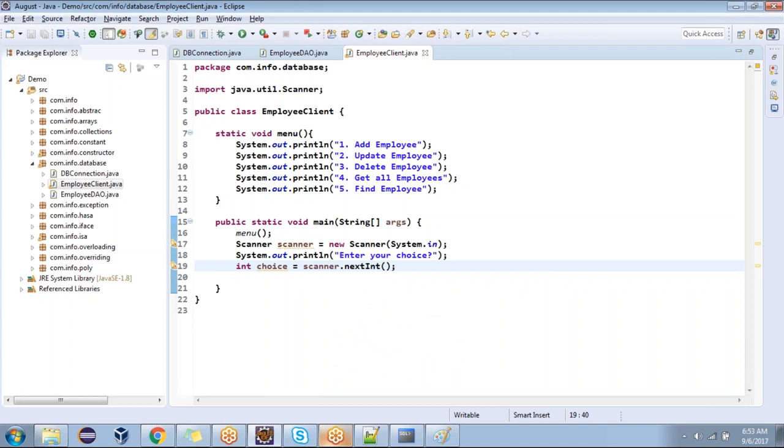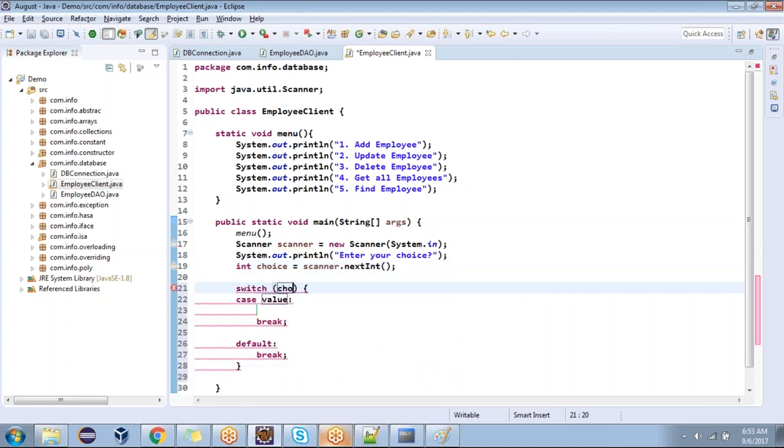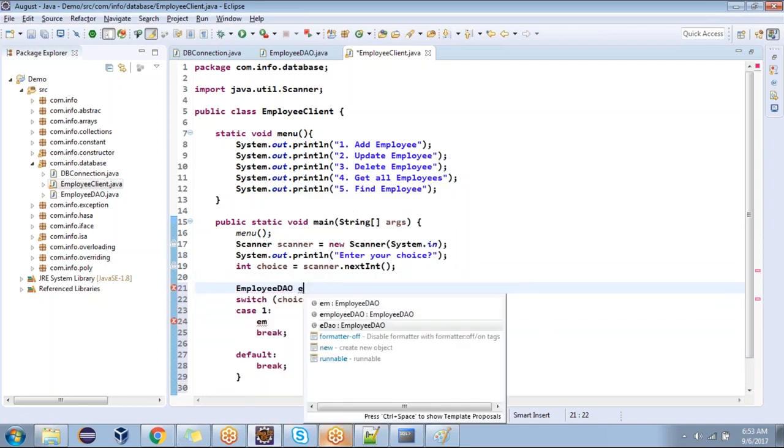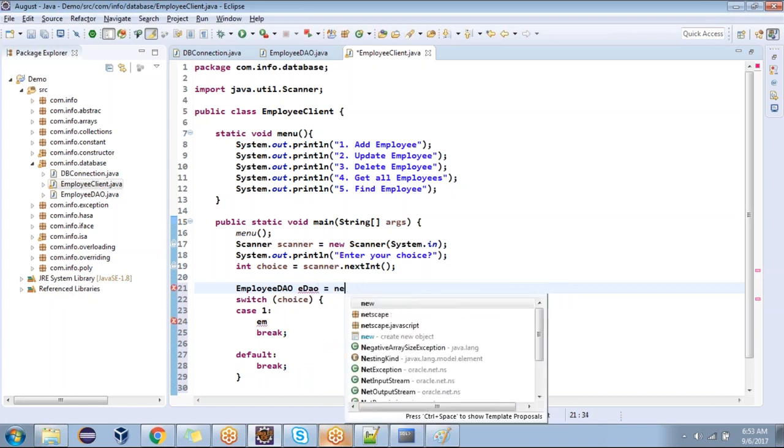Switch choice. Fine. If it is one, case 1. Now what I'm going to do is create an employee DAO object. Instead of creating the employee DAO every time inside, I'm going to create it outside. EDAO is equal to new EmployeeDAO.